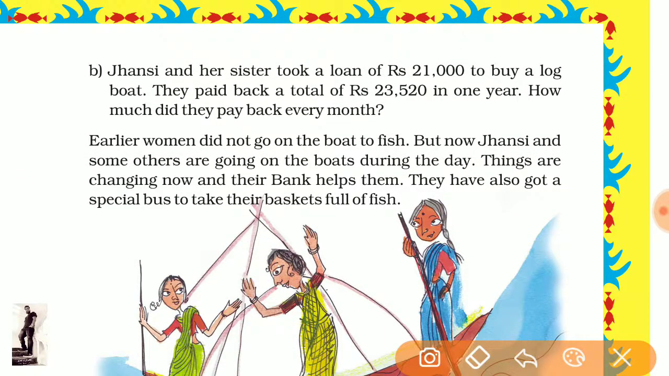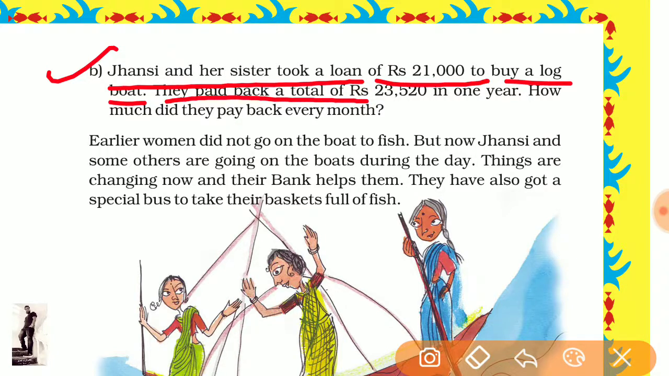Now come to the next question. Jhansi and her sister took a loan of 21,000 to buy a log boat. Log boat means, I told you, a boat made of wood, small wood. They paid back a total of 23,520 in 1 year. How much did they pay back every month?